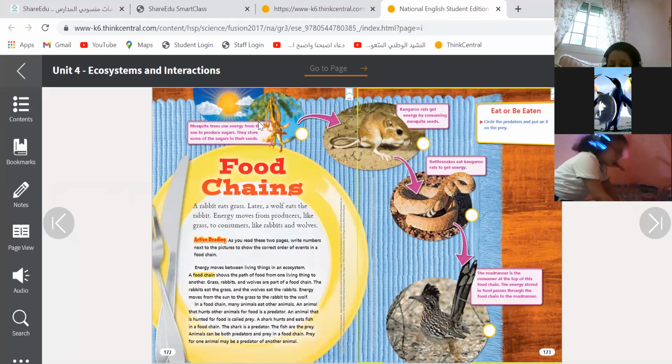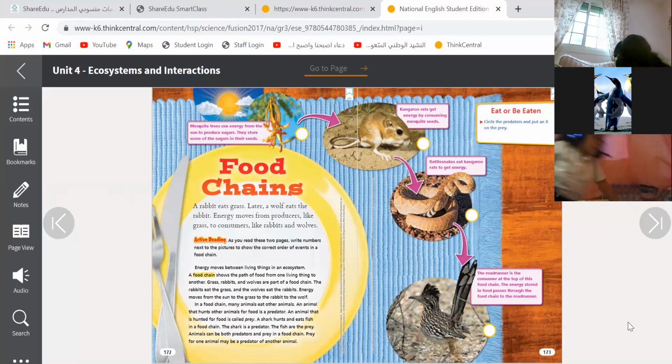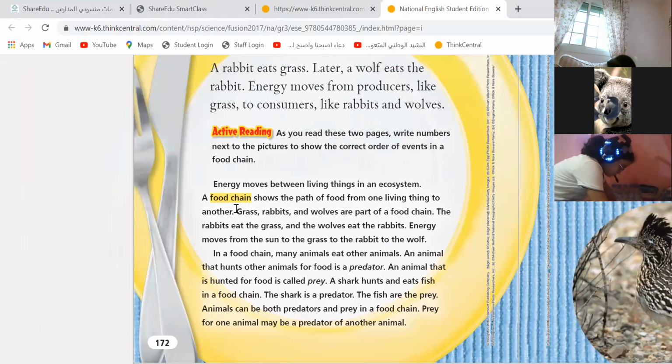Miss, we can write here. What is a producer? Okay. Now, can we underline what is a food chain? Underline what is food chain.